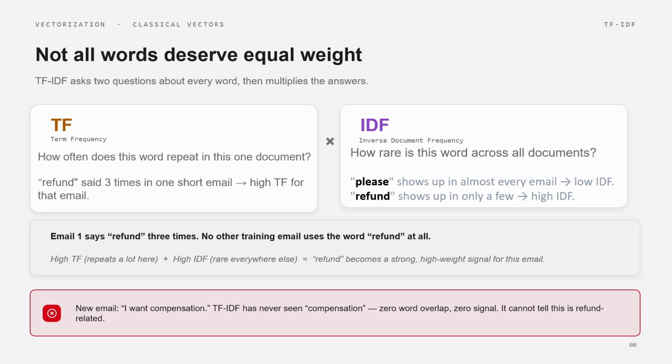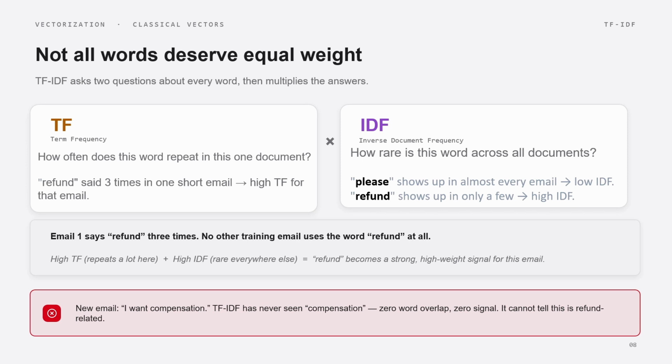Not all words deserve equal weight. So to avoid that issue, we are entering TF-IDF. TF-IDF asks two questions about every word, then multiplies the answers. What is TF? That is term frequency: how often does this word repeat in this one document? For example, refund is said 3 times in one short email. So refund is repeated many times and it has a high term frequency.